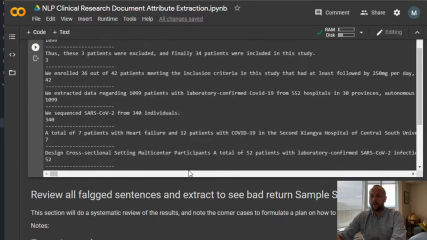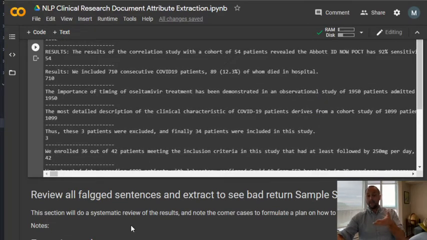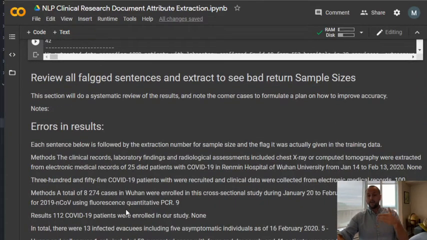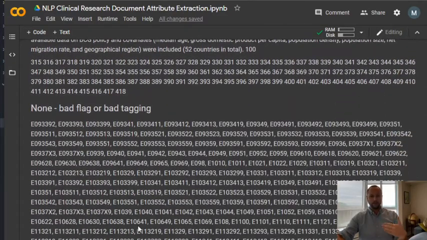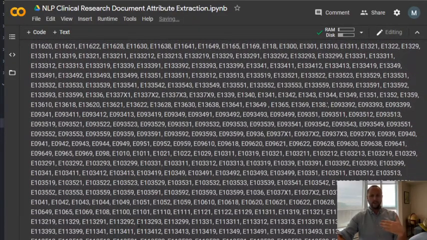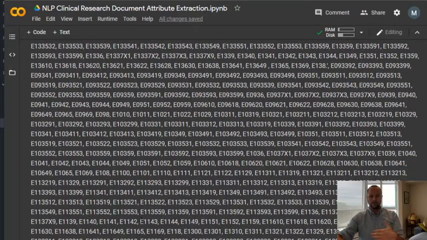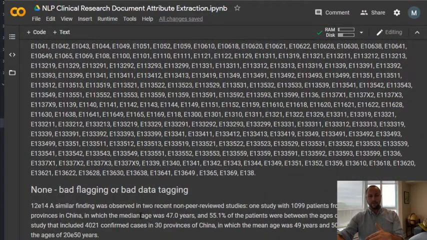Now that we've got an idea of some of the errors, we can go through. In this document, you can see that I've reviewed them and come up with the corner cases, and then given a path for improving the training. We've particularly gone back and already improved this, so I don't want to do that all again and discuss it.